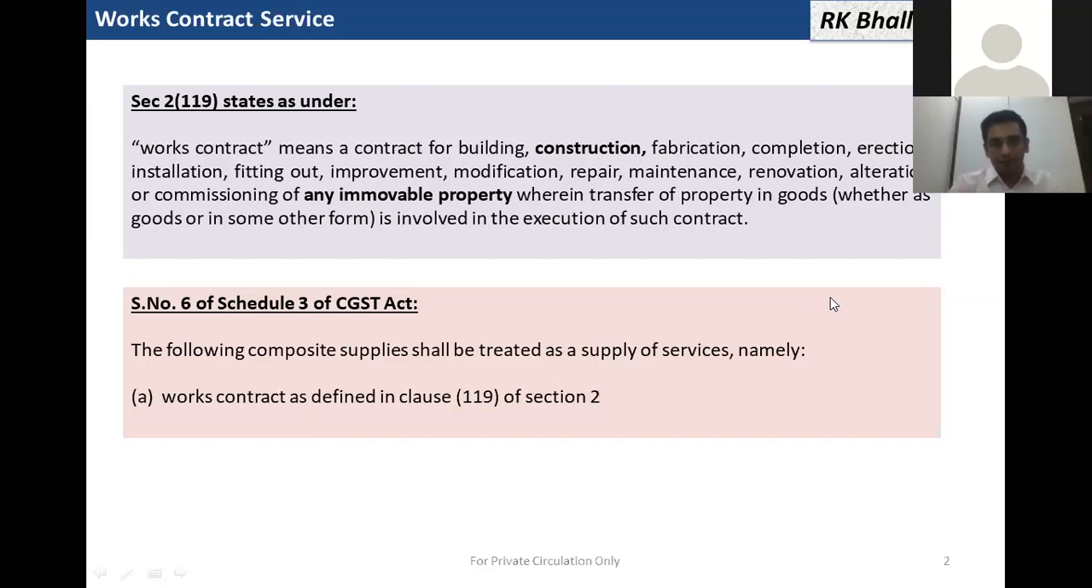So there is a shift from the previous VAT laws. In previous VAT laws, this term was used for movable property as well. Now, works contract is only used for immovable property. Regarding taxability, and whether this is a supply of goods or services, it has been specifically deemed in Schedule 3 of the CGST Act that a works contract shall be deemed to be a supply of service and taxed accordingly.